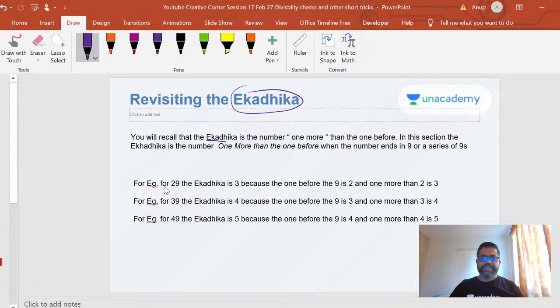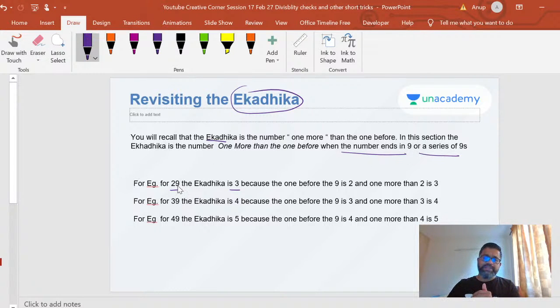I'm trying to find the ekadika, which is a property of the number. The ekadika of 29 is 3. How did I get 3 for 29? It is specifically for numbers that end in 9. The ekadika is one more than the number before the 9, when the number ends in 9 or a series of 9s.